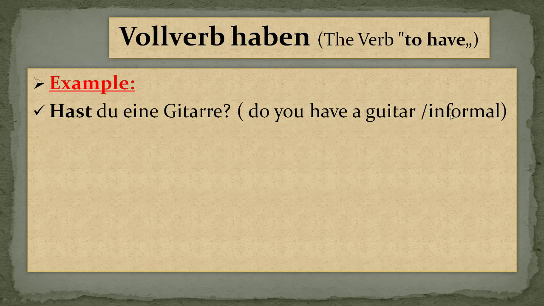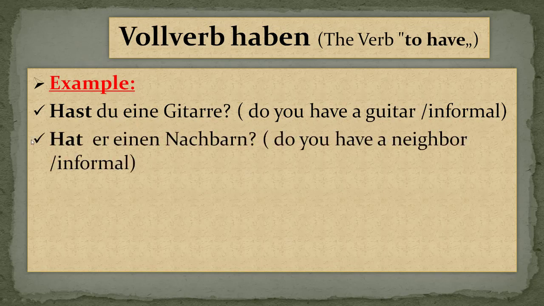This is informal because we are using du. As I told you, du is used for friends and people you already know. Otherwise you have to use Sie. Hast du einen Nachbarn? Do you have a neighbor? This is also informal.